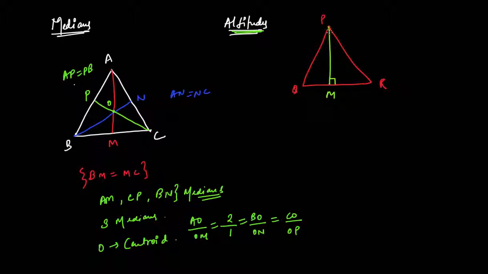I'll draw a line PM to the base QR such that PM is exactly at 90° to QR. Then PM is known as altitude of the given triangle.